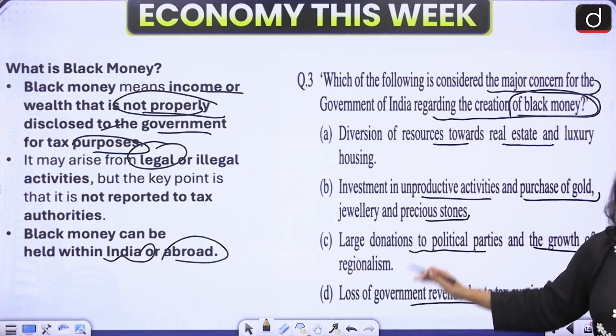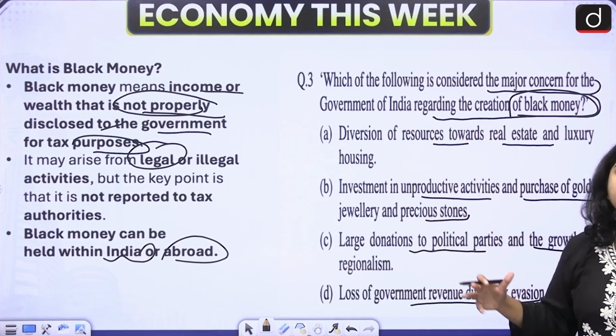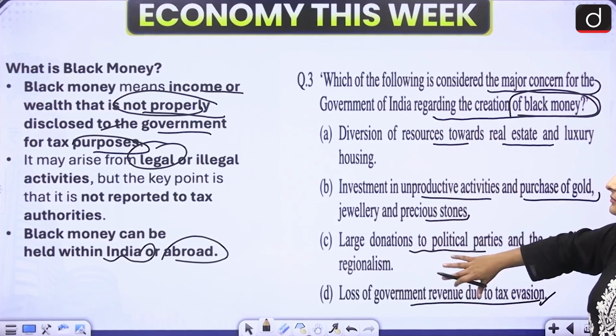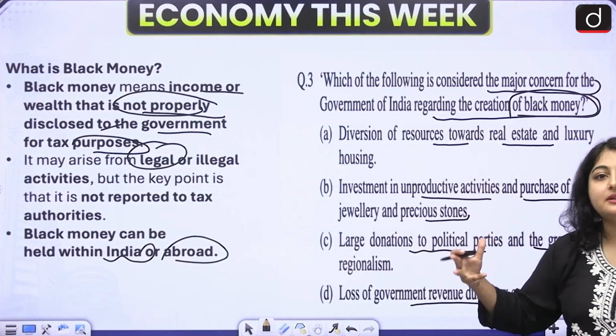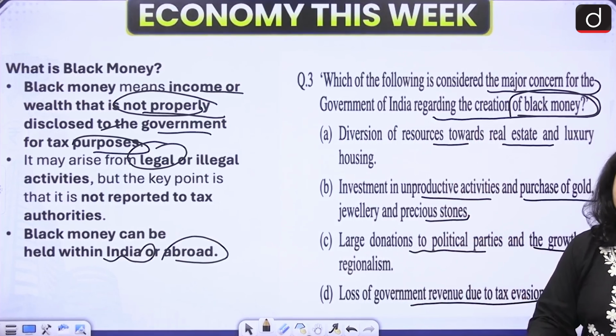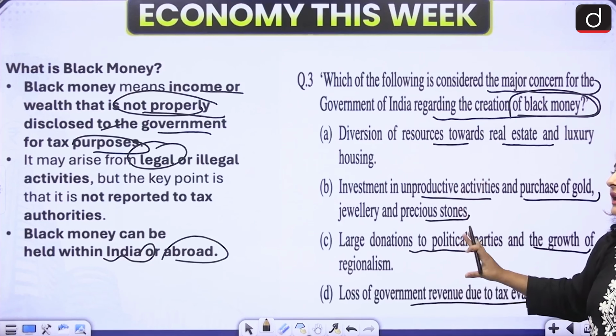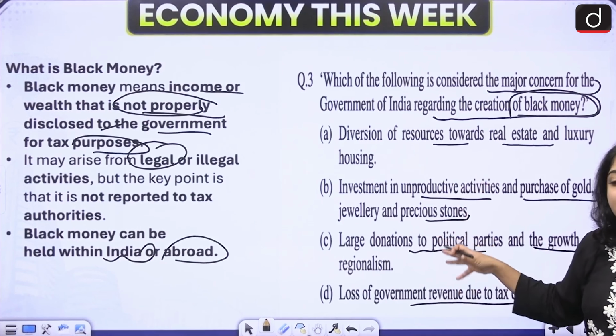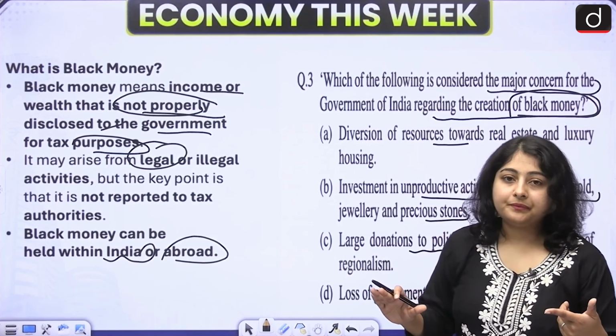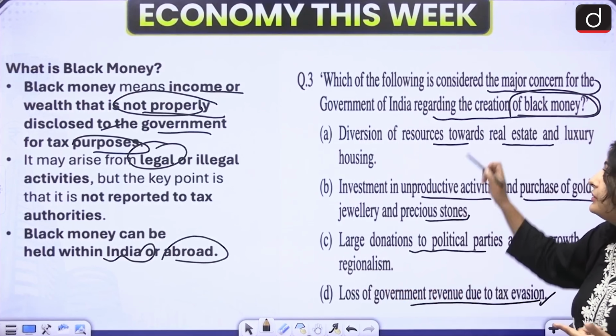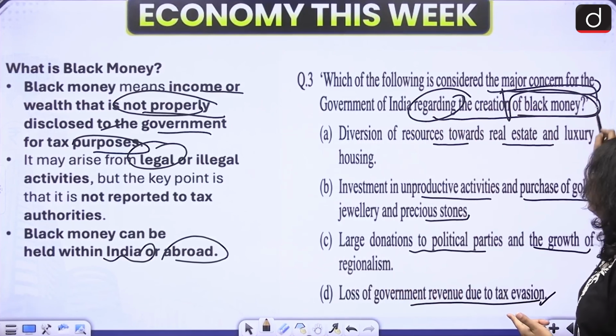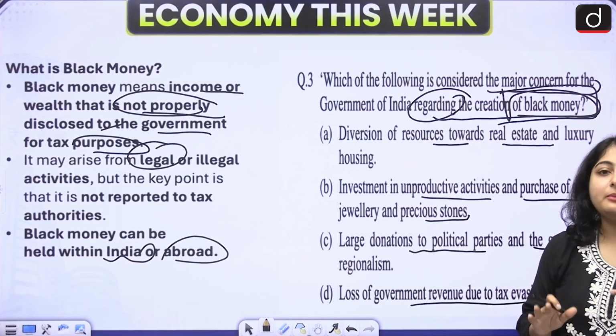Now see, here all the options look very convincing. All of the reasons look very promising. Students might get confused while looking at those options. But how you have to deal with such questions is, think from the government's perspective. Think what could be a major concern for you with regard to black money. What could be a major concern for you?